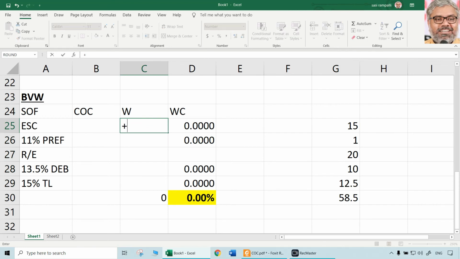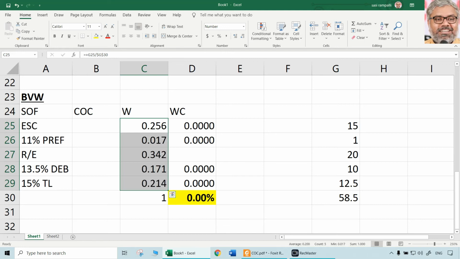Weights, individual amount divided by total amount. Similarly, for others also, you have to calculate the weights. Do the calculations. Total of weight should be 1. 15 divided by 58.5, 1 divided by 58.5, like that. Take as many decimals as possible, preferably 4 at least. That is always suggestible. 4 decimals you take. Total has to be 1.